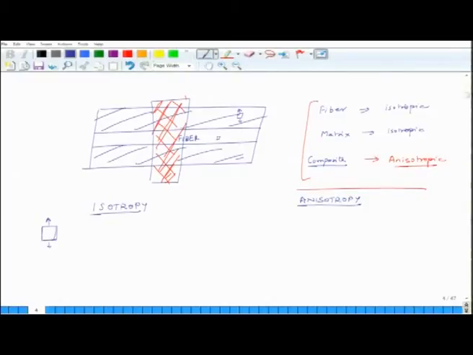Okay. We pull it. When I am pulling it, this rectangular slab of material experiences a tensile stress. I can either pull it or I can compress it. Case 1 is I am pulling it, case 2 is I am compressing it. So 1 corresponds to tension and 2 corresponds to compression.